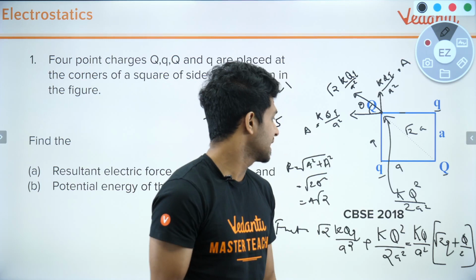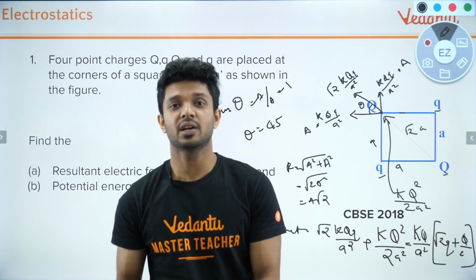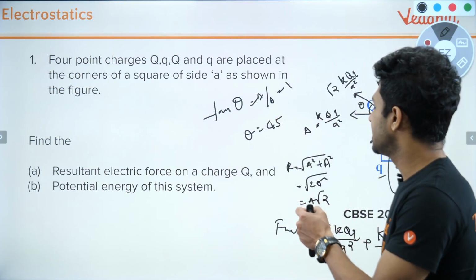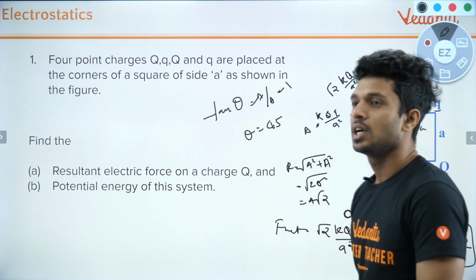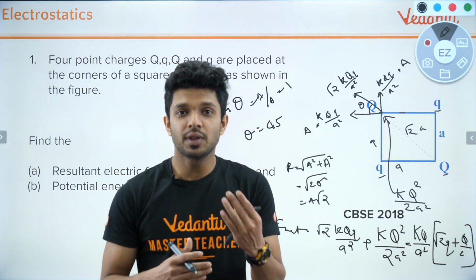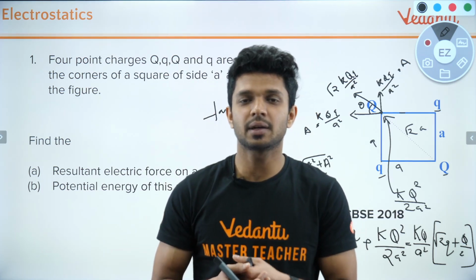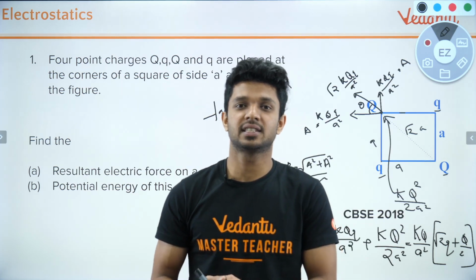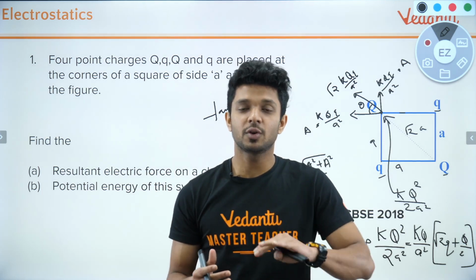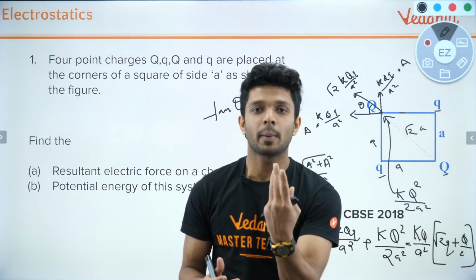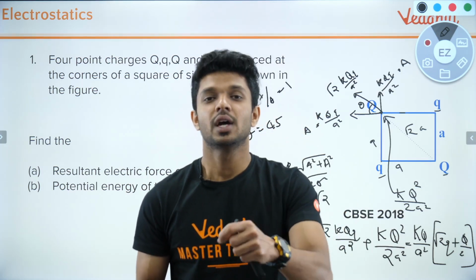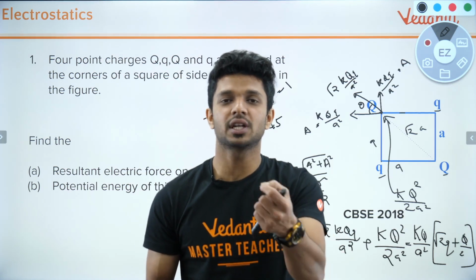Yes. Now the second part plays a very important role, which means the second question. So this was the answer for the first part. The second part, the potential energy of this particular system. How will you find the potential energy of this particular system? How is the potential energy built in a particular system? Because we are doing some work in that system. When an electric force is acting, or if you want to apply some external force against some force, we have to do some work, right? So there comes the work done, and if work is done, potential energy is produced.